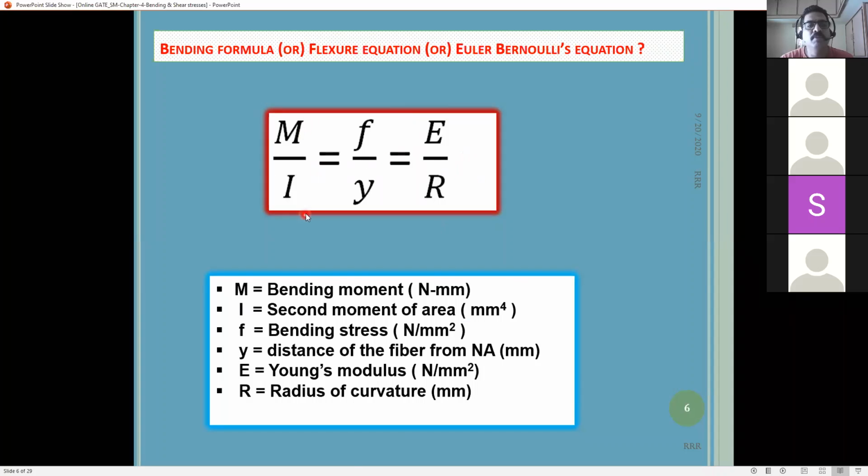Here M and I are clearly given, and we also learned last class what the bending stress is. F is equal to the bending stress. y is the distance of the fiber from the neutral axis, that is, the distance from the neutral axis to the extreme fiber. Where we are finding the bending stress, the distance from the neutral axis is nothing but y. Only these two are a little confusing. The remaining: I is the moment of inertia of the whole section, M is the bending moment, E is the modulus of elasticity, R is the radius of curvature.